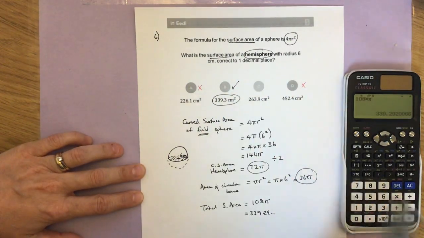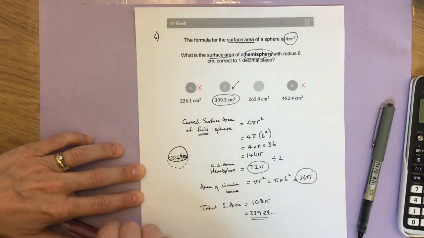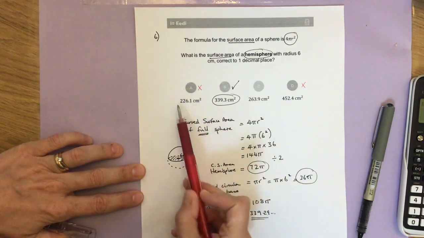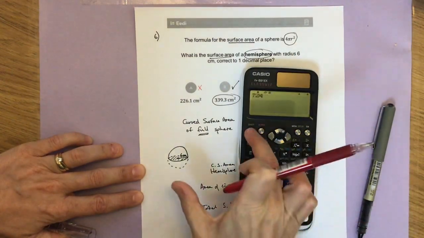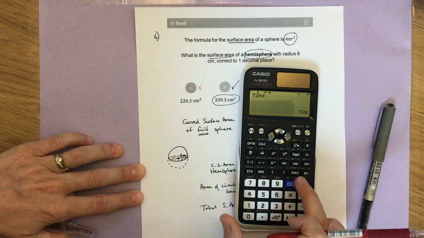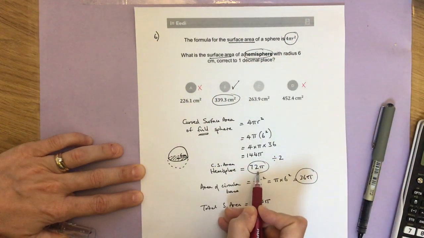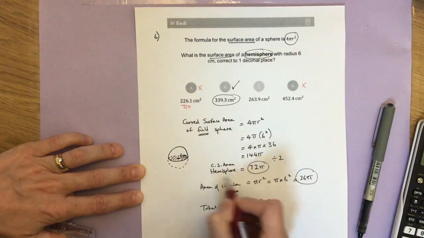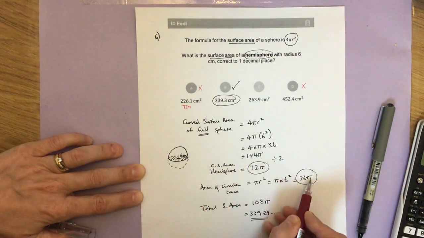Now the most common wrong answers then, where did they come from? So the most common wrong answers here were A, and in here, what's happened here? I think this is 72 pi. Let me just check that. Yep, so that is just the curved surface area of the hemisphere. So this answer here, this is the 72 pi, that's just this bit. So people there have forgotten to add the circular base onto this.